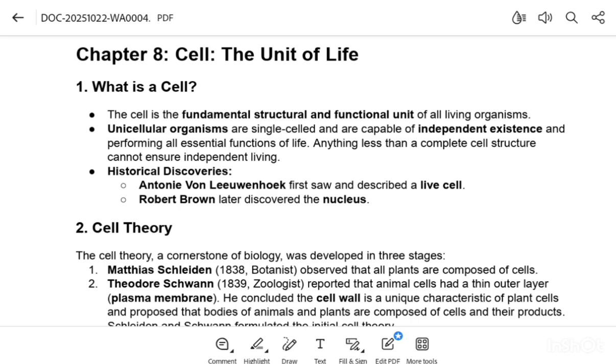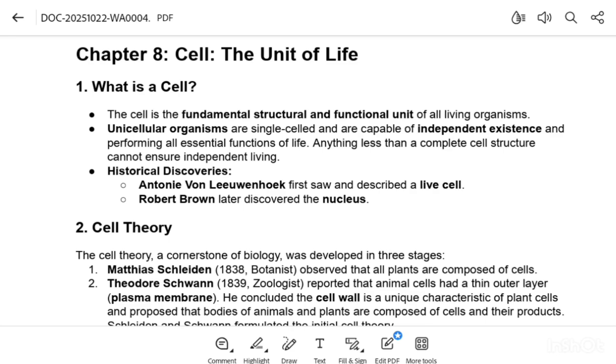So the unicellular organism also has a full cell structure, so they are called unicellular, meaning one-cell organisms. But if any organism does not have a full cell structure, then it is not called a living organism.